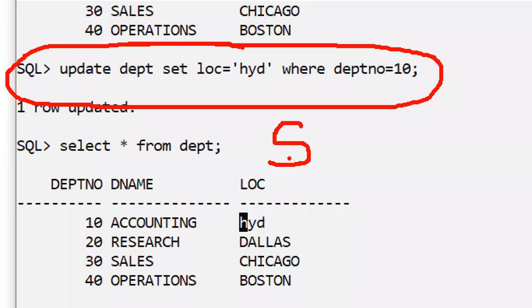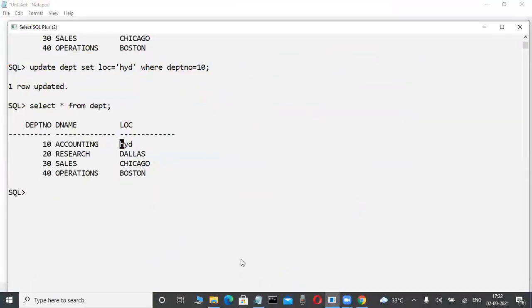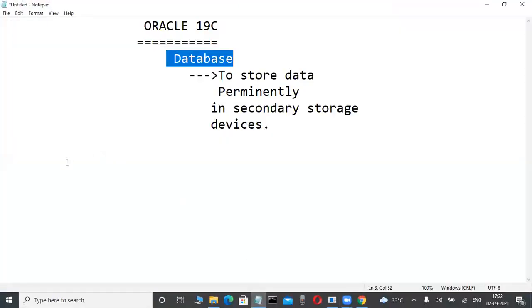What is that language? This command I'm typing, this is called which one? SQL, structured query language. So just observe it here, don't write it. If you want to operate data in a database, in this type of database, suppose Oracle we are learning in our course, what is the language we are learning in our course?